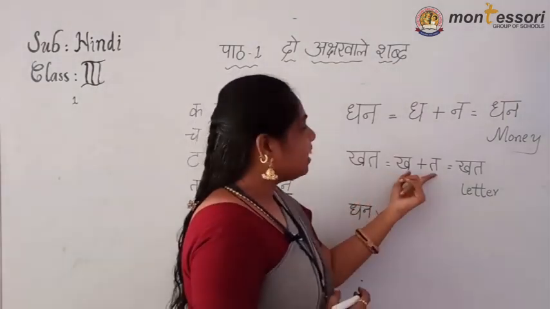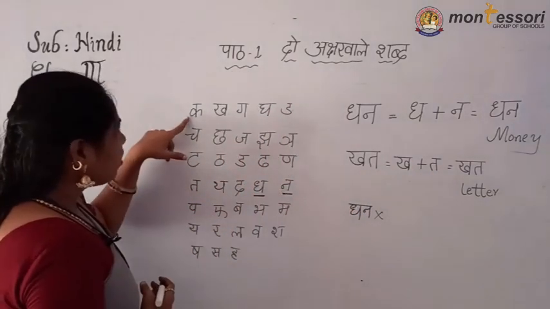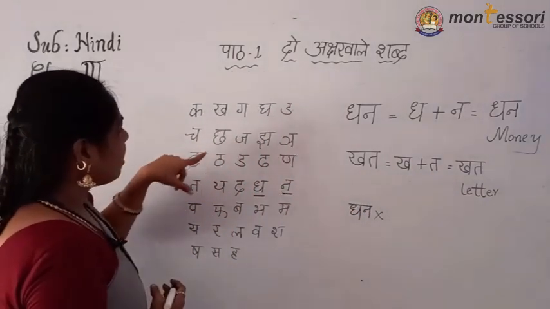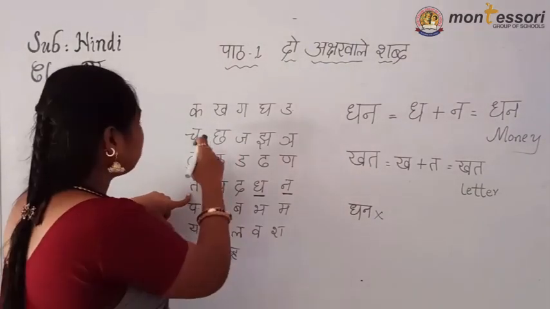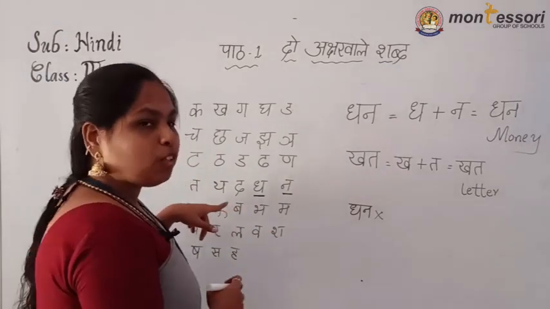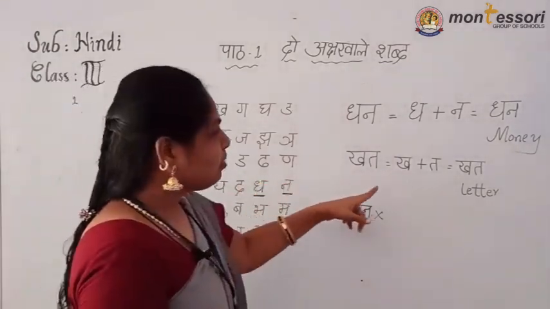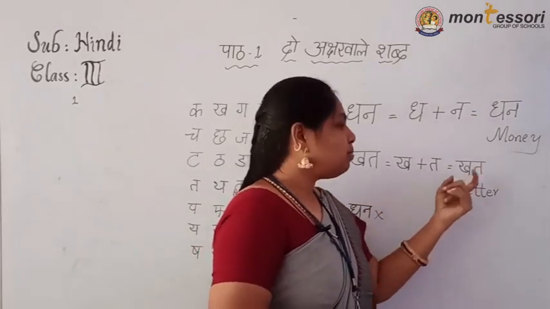Kha, and which letter is added with that one? Ta. See, in the word ka, cha, ta, ta, pa, see where it is? Ta. First letter in the fourth line. If you see the textbook, you can identify it easily. With these two letters, the word is khat.